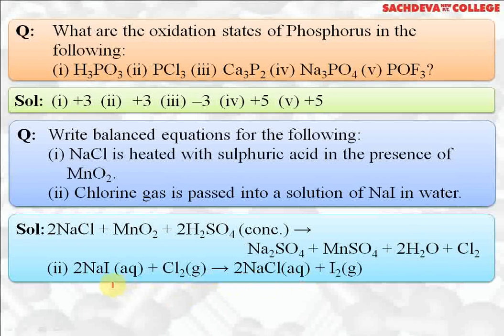To the salt solution, add carbon tetrachloride and then add chlorine water prepared by mixing KMnO4 solution and conc. HCl. The lower organic layer will become purple in color because iodine will get dissolved in it. So this test can be used for qualitative analysis of iodide ion in the given salt.